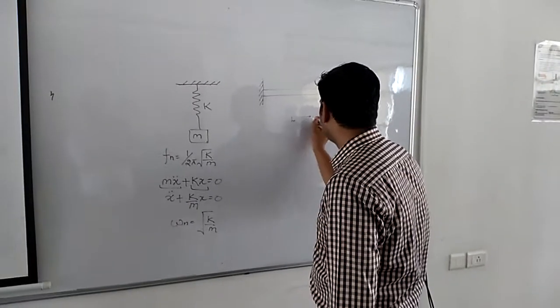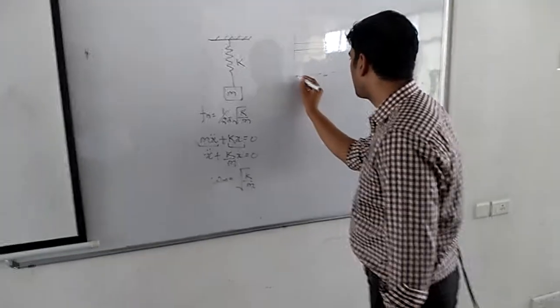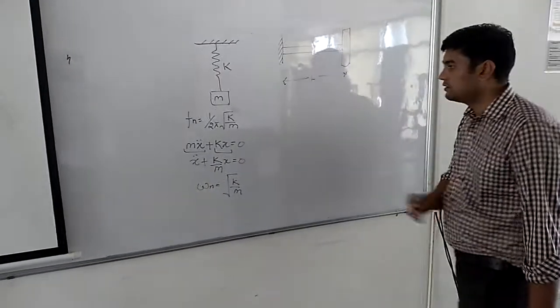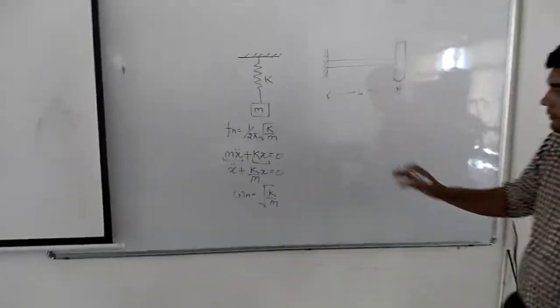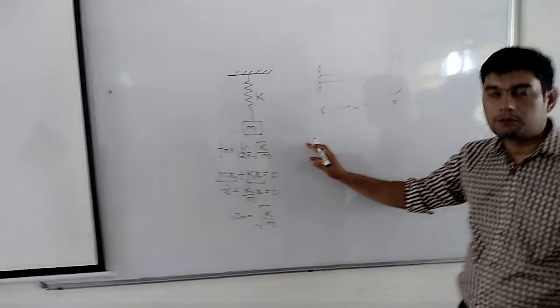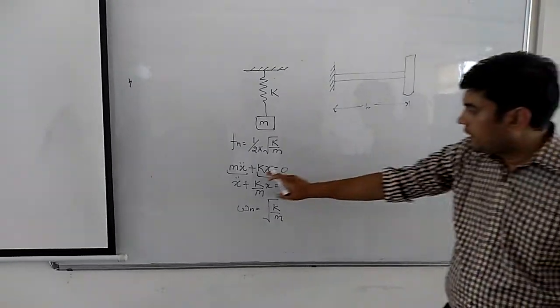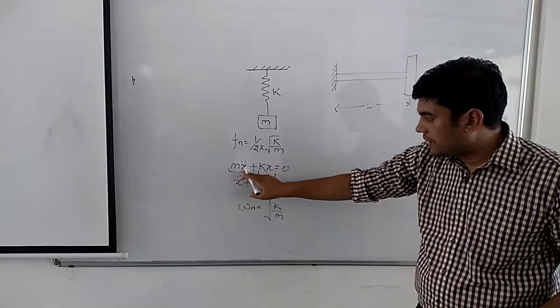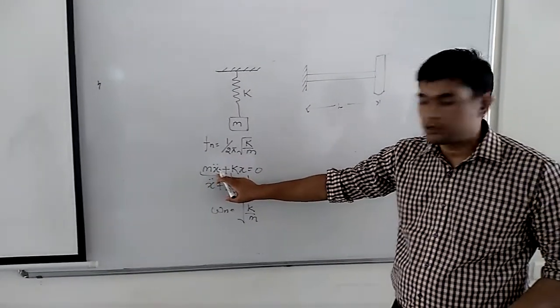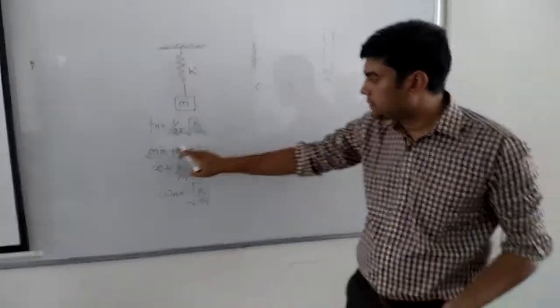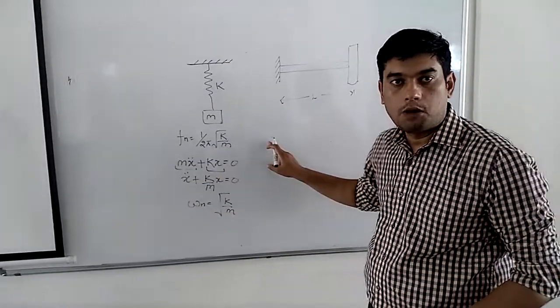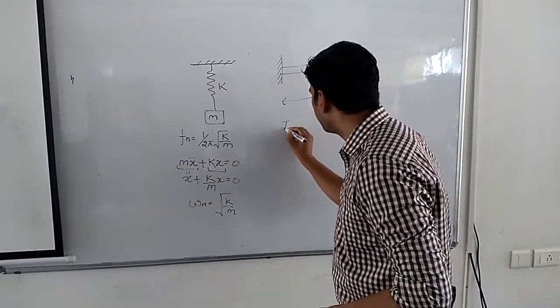Let us assume that the length of the shaft is L. Now we have to create an analogy between the linear system and the rotational system. In place of this m x double dot, the inertia force, in rotational motion the mass will be replaced by the mass moment of inertia, that is I.